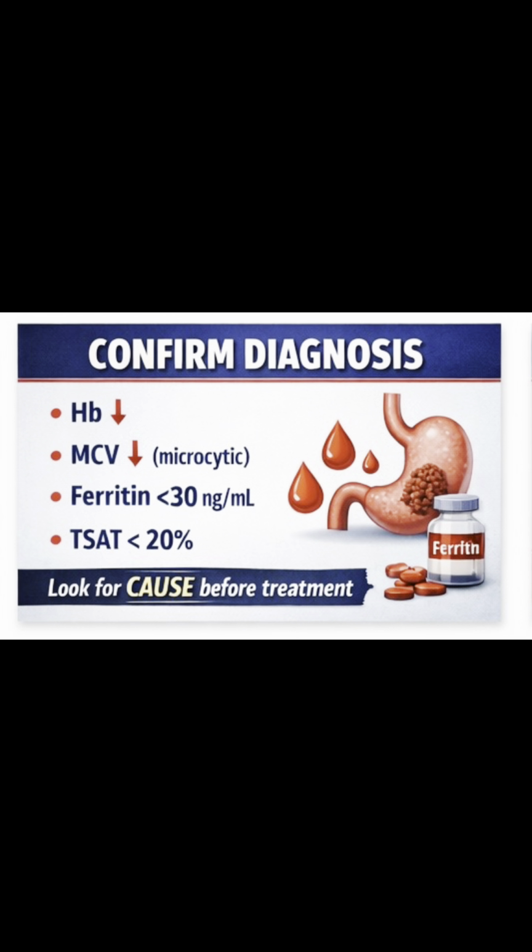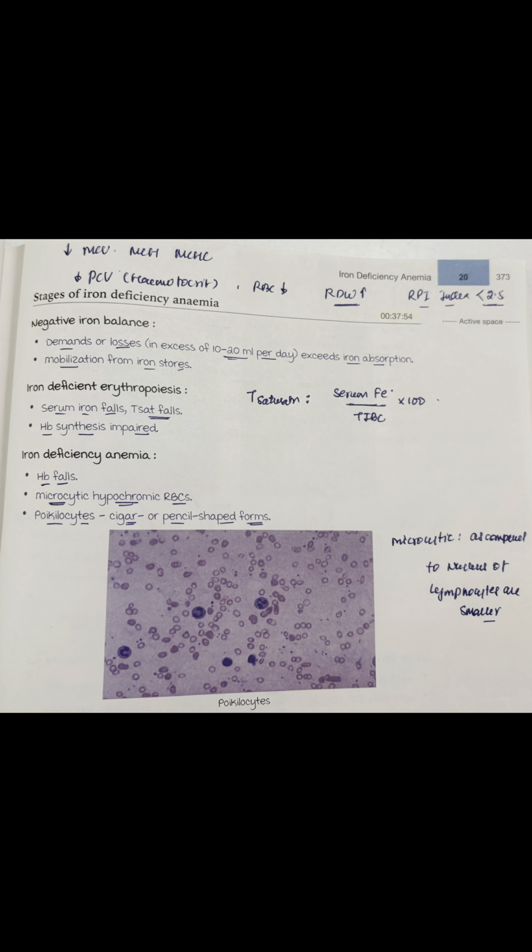Now, coming to diagnosing a case of iron deficiency anemia, first of all, you will get a CBC with peripheral smear done along with the iron indices. Now, first let us talk about the stages of iron deficiency anemia. There are 3 stages of iron deficiency anemia. First one is negative iron balance, then iron deficient erythropoiesis, and ultimately iron deficiency anemia proper. Now, in negative iron balance, you will notice as demands and losses are more as compared to iron absorption. So iron mobilizes from the iron stores, that is from the bone marrow and from the liver.